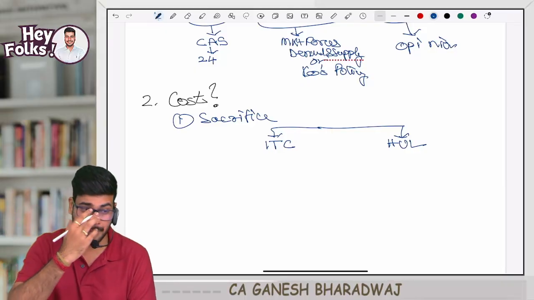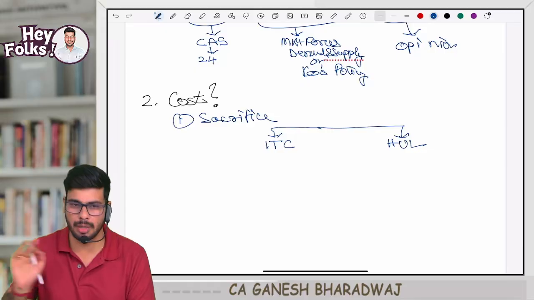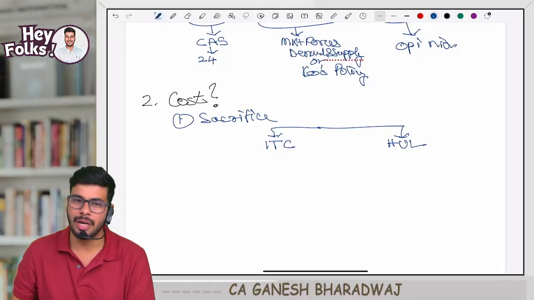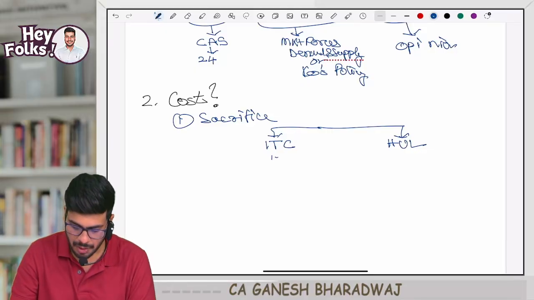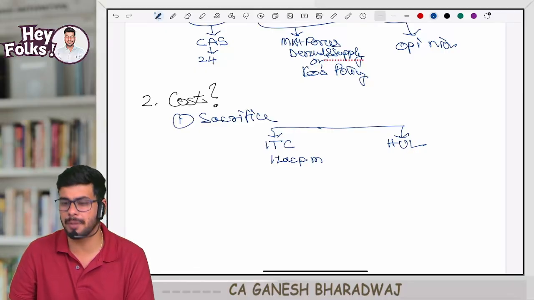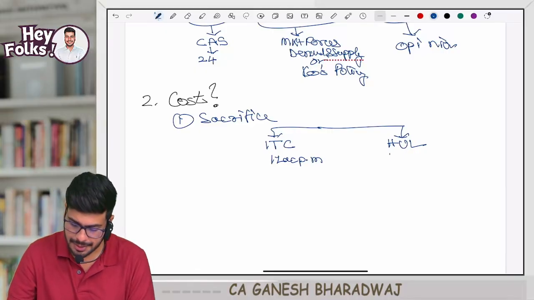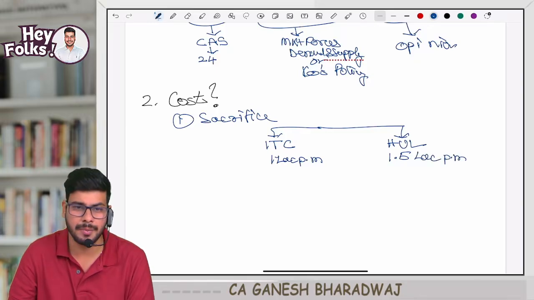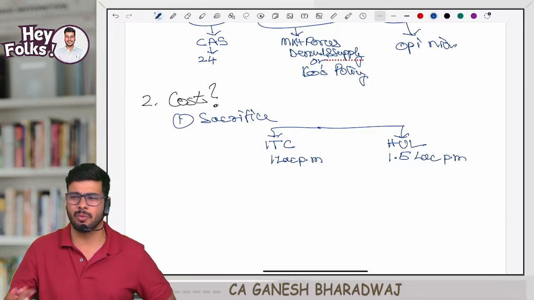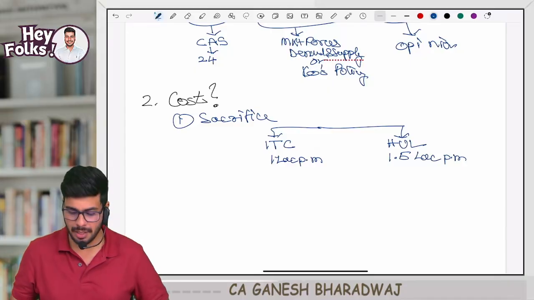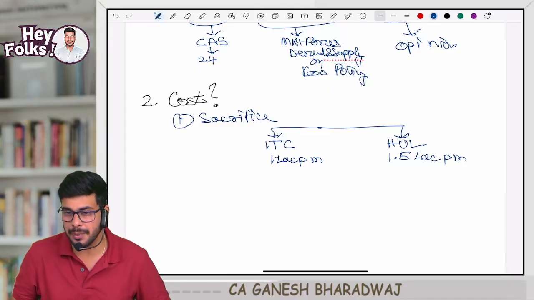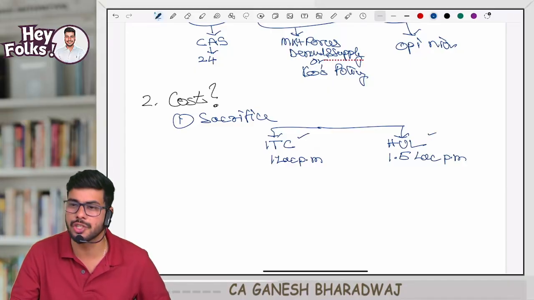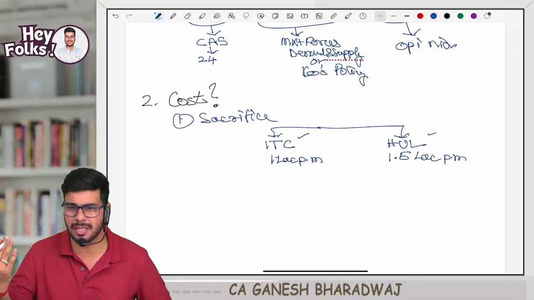Example, I'm telling you. Now you got selected in these 2 companies, right? ITC offers 1 lakh rupees per month. HUL says we will give you 1.5 lakh per month. Assume everything else is the same, work wise, everything else is same. Now you tell me, which company will you prefer? ITC or HUL? Everyone, which company will you prefer?